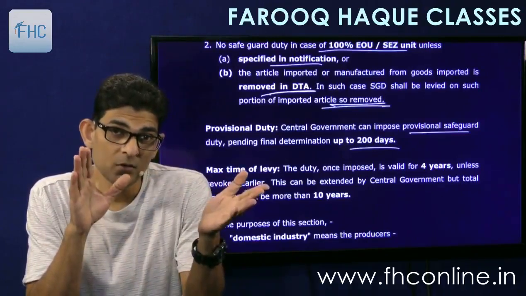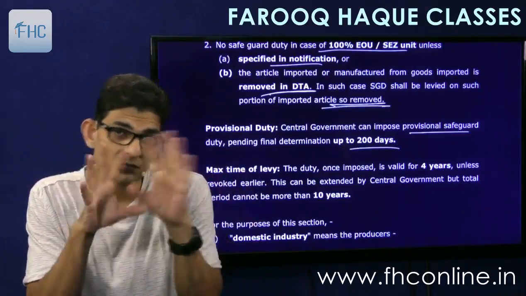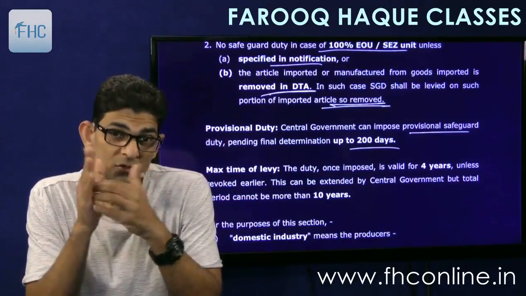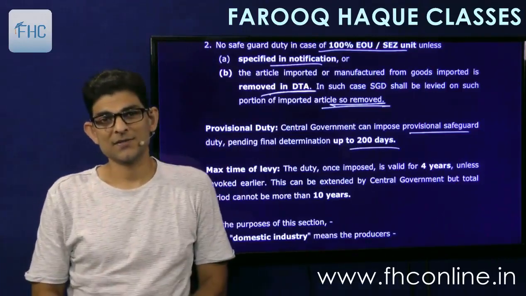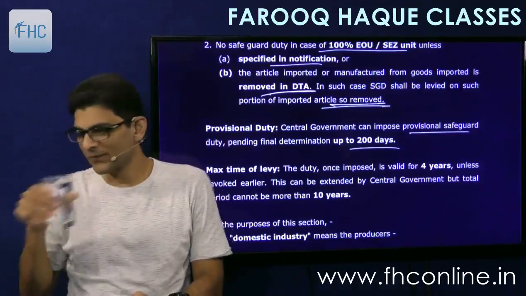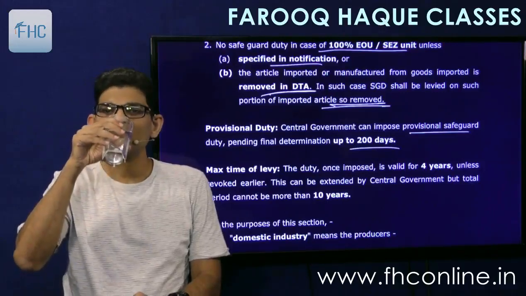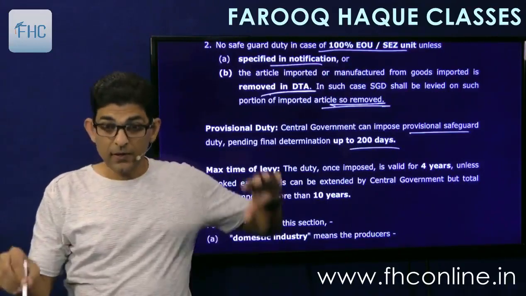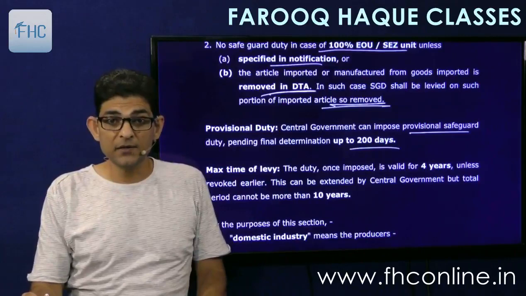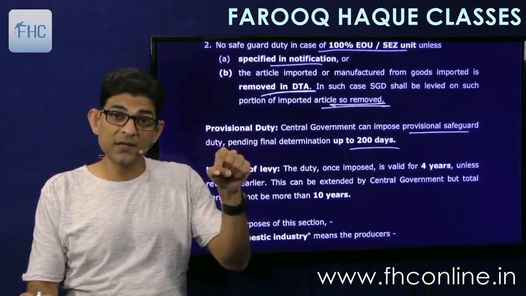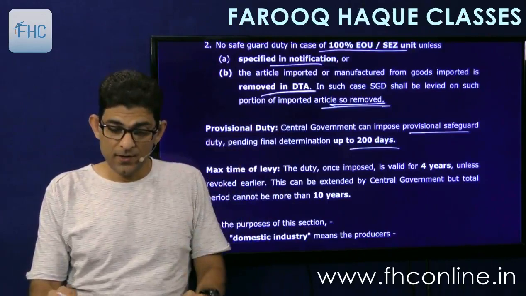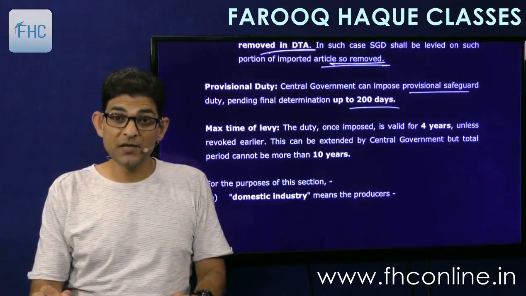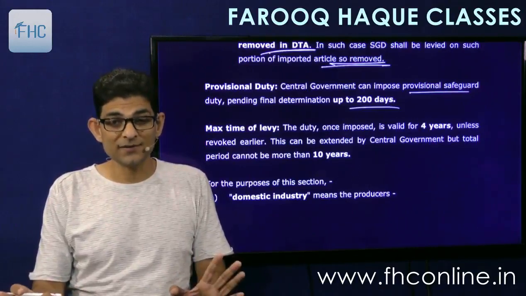So till this time, the duty was imposed on provisional basis, and then after full inquiry and investigation and determination, the rate will be finalized. So this has to be done within a period of 200 days. So therefore it says that it will be levied on provisional basis pending final determination up to 200 days. Means it has to be then finalized within 200 days. If it is not, then that provisional duty will lapse. But whatever is collected is collected. Whatever is done is done.